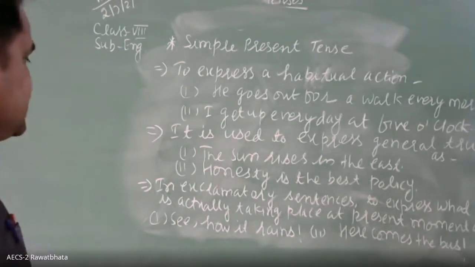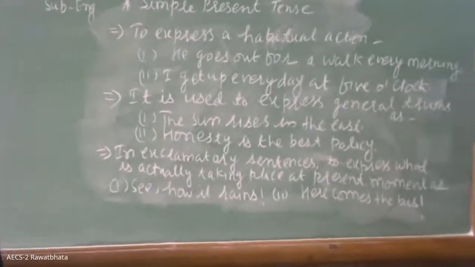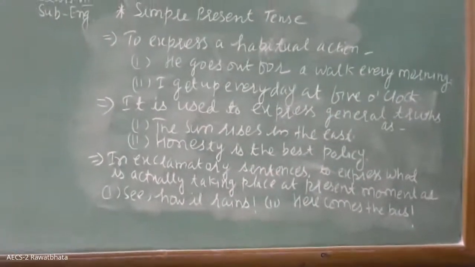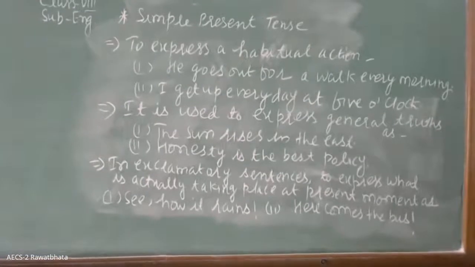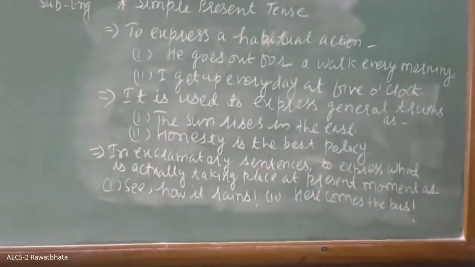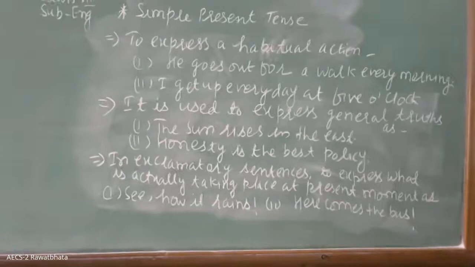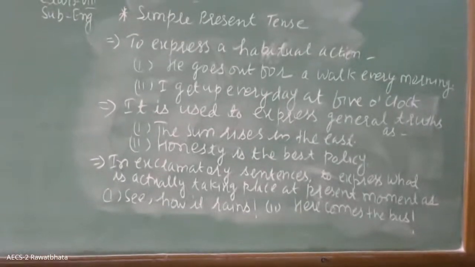Last para it is written. Yes, now you are able to see: in exclamatory sentences, to express what is actually taking place at the present moment. As first example, see how it rains.